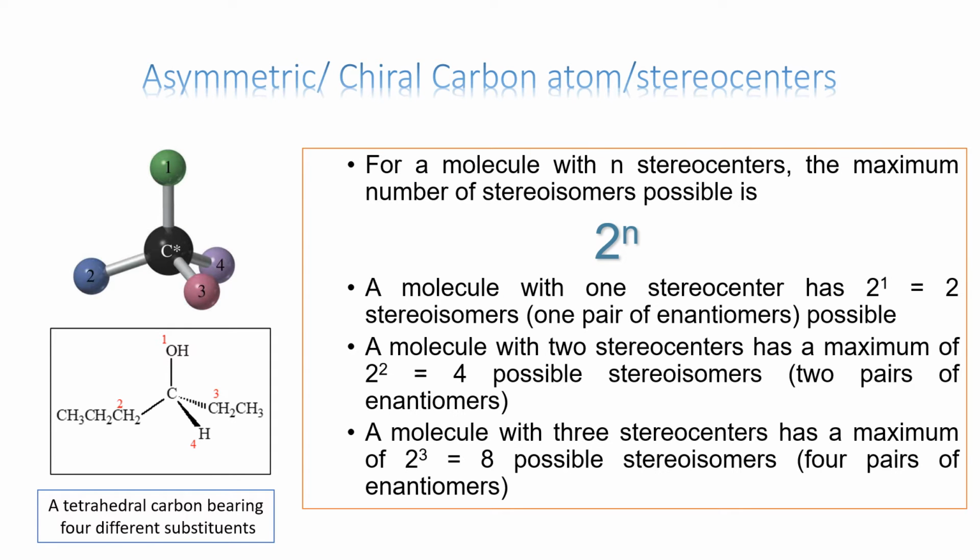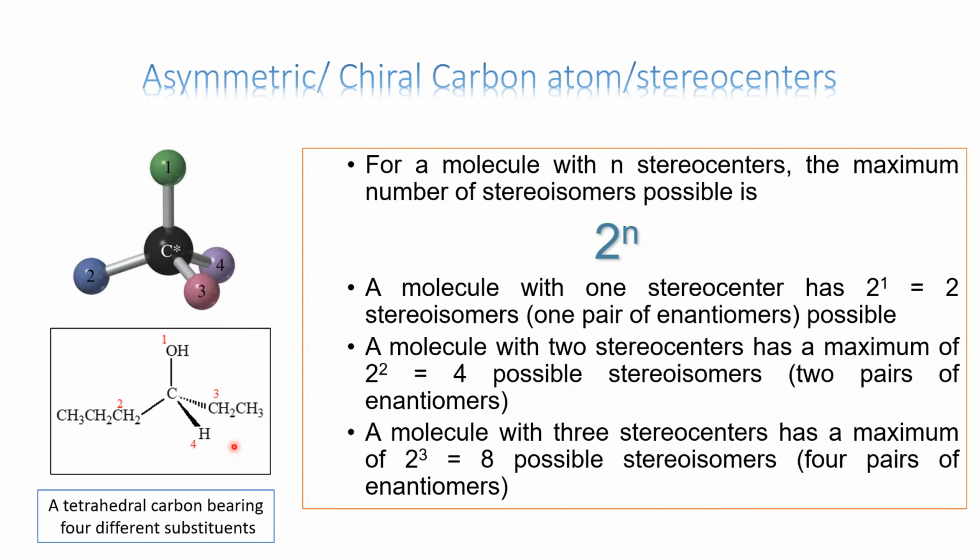What makes a compound optically active? The main reason is the carbon. Because carbon is tetravalent in nature, it can be attached to four different groups. In this example, we have seen carbon attached to a hydroxyl group, then propyl as a branch, then ethyl as a branch, and hydrogen.